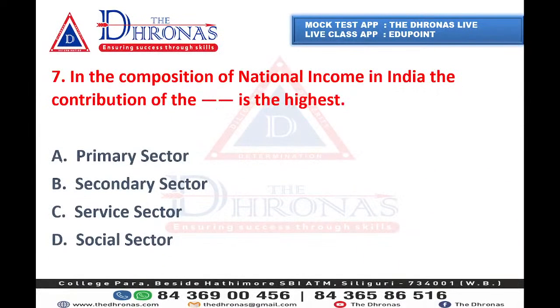Okay, now we are moving towards question number 7. In the composition of national income in India, the contribution of which sector is highest? It's an easy one, but we need to collect some data for this. That's why we made this one.